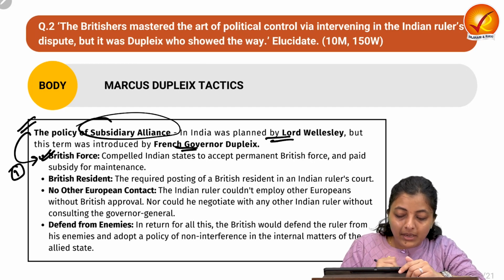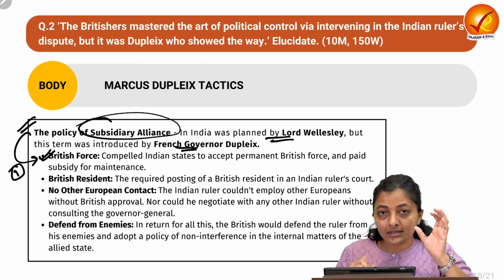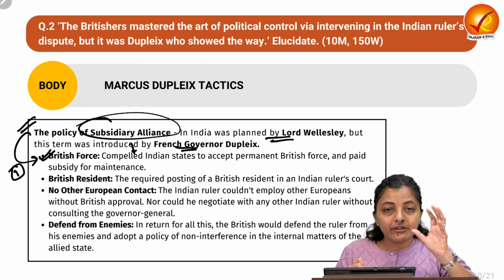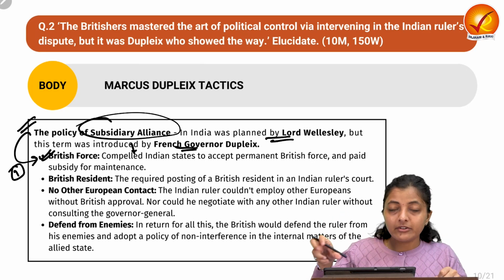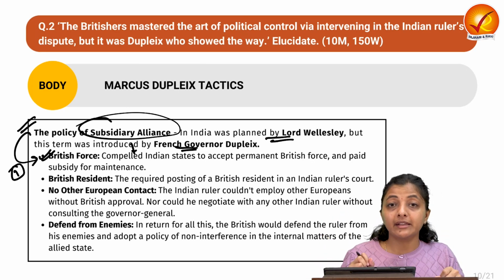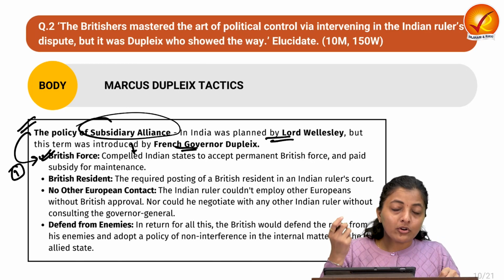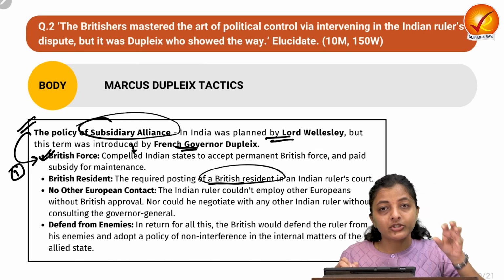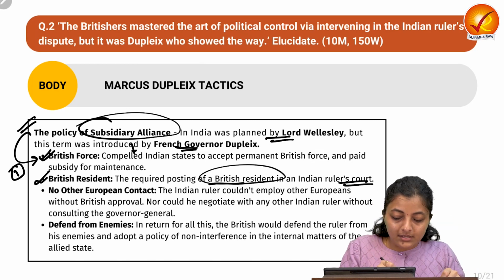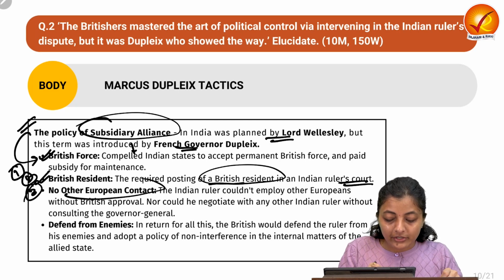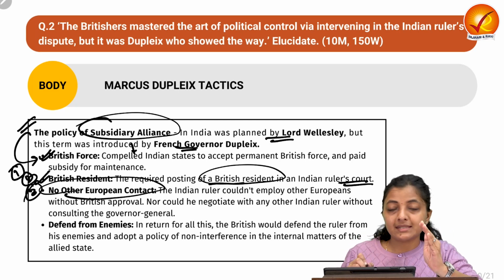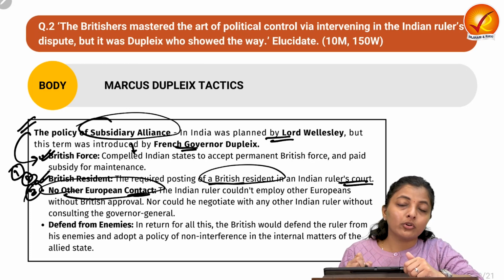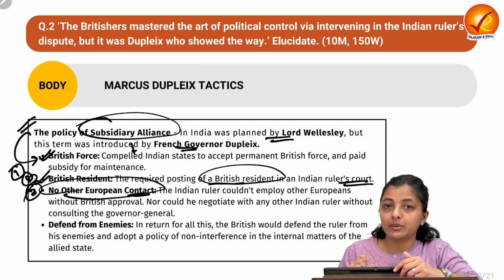So what was this subsidiary alliance policy? The first thing is about the British force. This policy compelled the Indian rulers to accept that military force would be stationed in their territories, and one official from the British, the British resident, would be stationed in their court. Then the third one is that once any ruler has signed the subsidiary alliance with the British, he can make no other European contact without their permission.